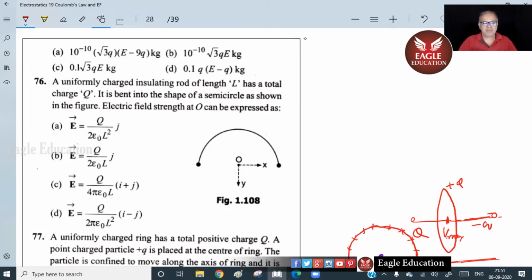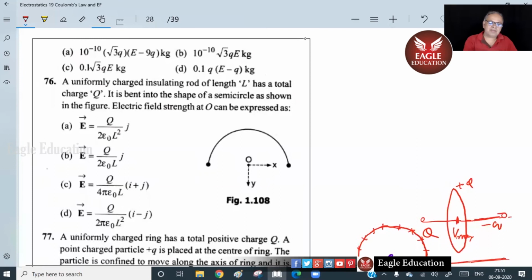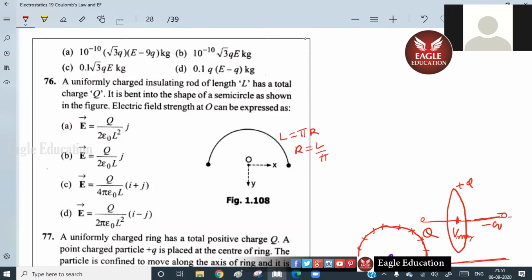It is bent into the shape of a semicircle. Sir, length will be pi r. So this total length will be L, which is pi into R. So R equals L by pi. We can use the formula E equals 2kq by pi r square sine theta.